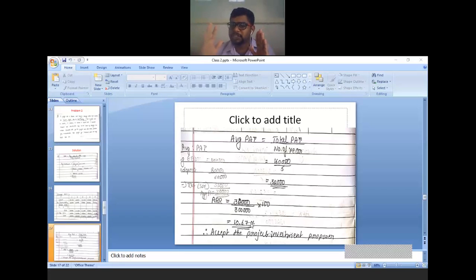So you have to take the decision now. Since your calculated ARR is greater than standard ARR, you can accept the investment proposal. Therefore accept the project. So that is the final answer, ARR 10.67%. Remember, if you just write 10.67, you will not get the full mark.